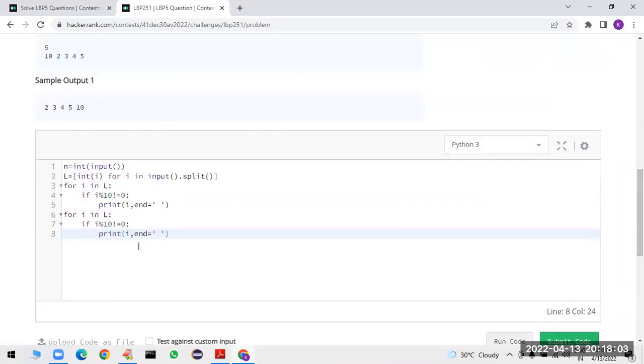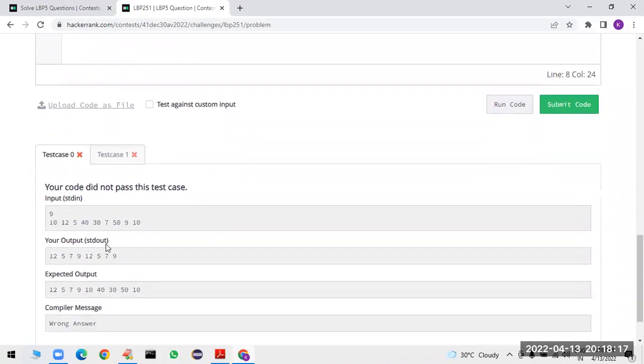You can see there is some problem. I think for each i % 10, i we are printing. What is the problem here? 12, 5, 7, 9 we are getting, 12 we are getting. Again 5, 7, 9.